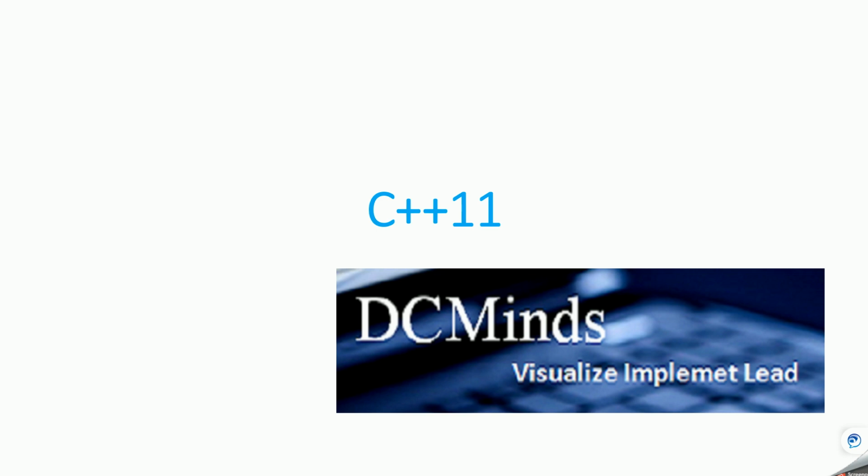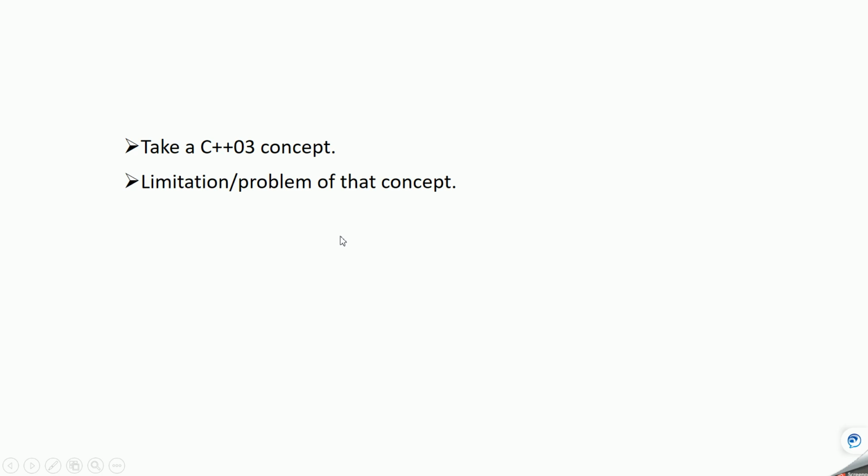This is a video series tutorial on C++11 concepts. In this video series, we are going to learn about various C++11 concepts and their benefits over C++03 concepts. So how we are going to learn every C++11 concept is like this. First, we'll take a C++03 concept and then we'll see what is the problem with that concept, or what is the limitation of that concept. Then we'll see how it is solved using the C++11 concept. So now let's see some of the C++03 concepts and their limitations and how they are solved using C++11 concepts.